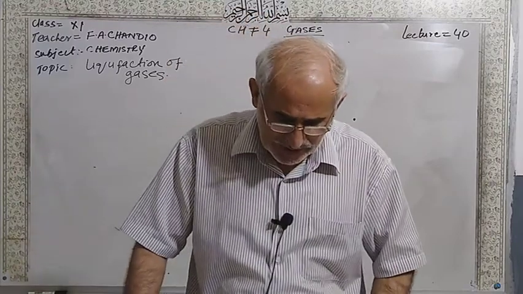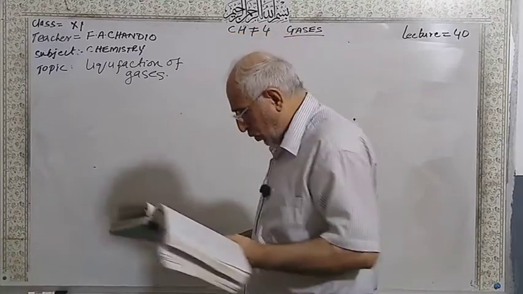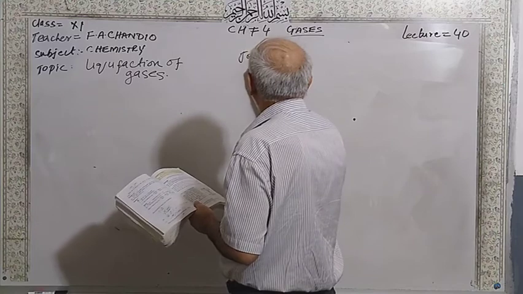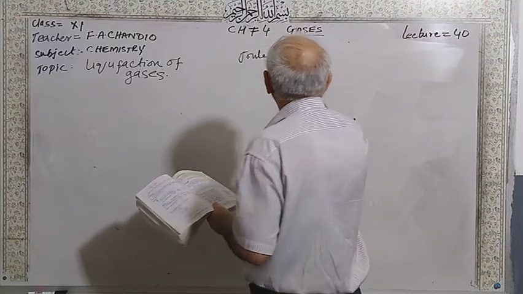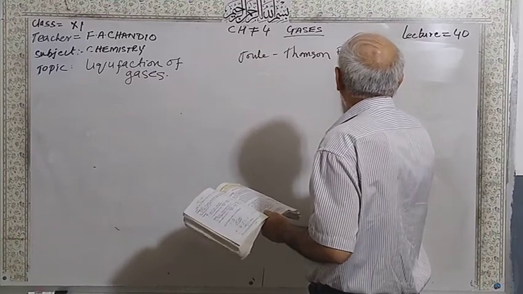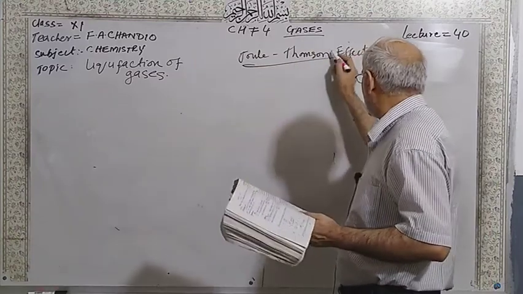So here the principle is given. We call it the Joule-Thomson effect.